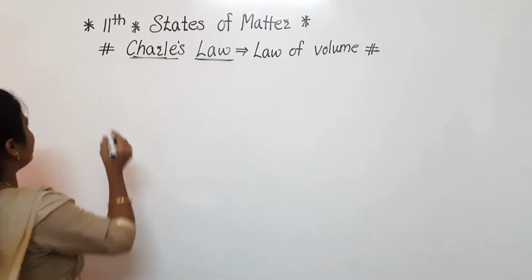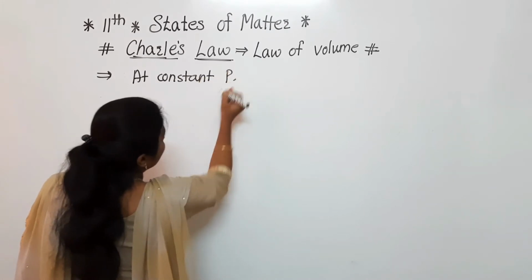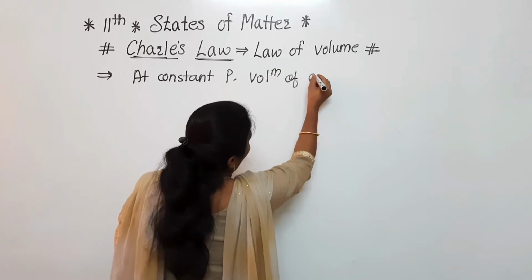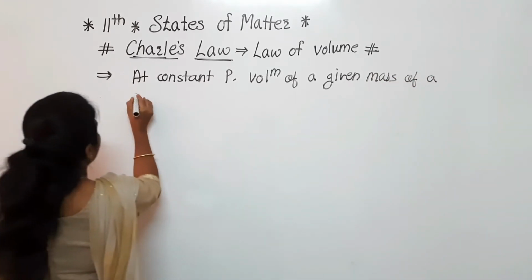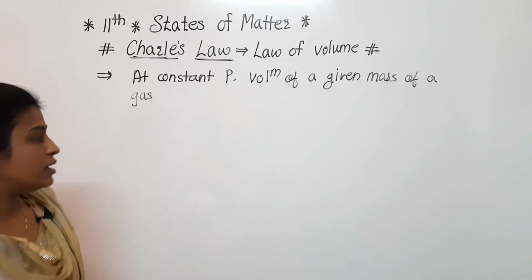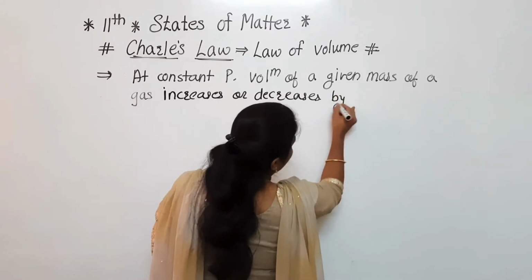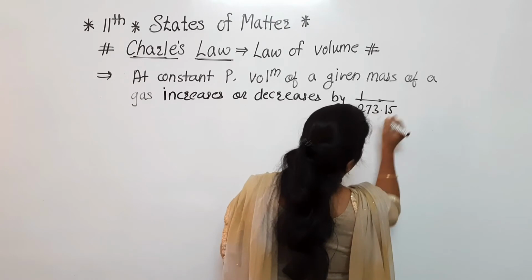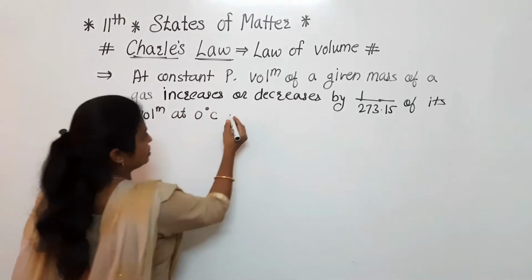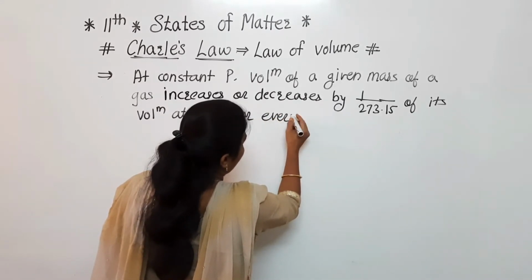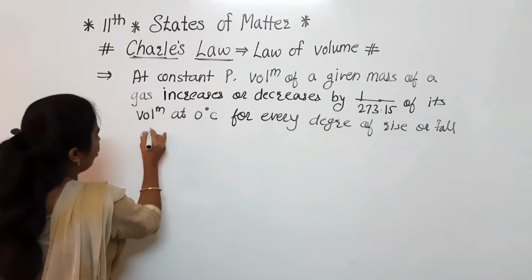The second way to write the statement: at constant pressure, the volume of a given mass of a gas increases or decreases by 1/273.15 of its volume at 0 degree Celsius for every degree rise or fall of temperature.